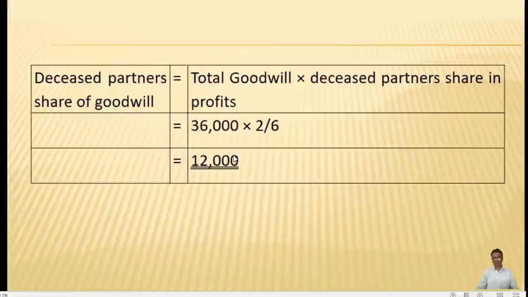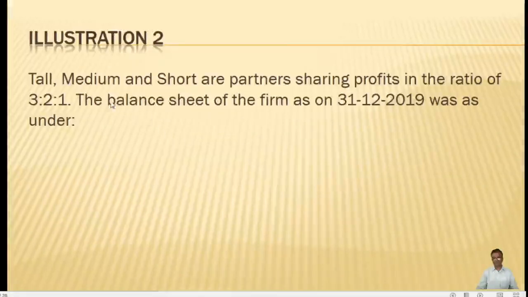Now in this problem, we need to find out the deceased partner's share of goodwill. The entire goodwill is not adjusted, but only the deceased partner's share of the goodwill is adjusted through the capital account of the remaining partners. So the total goodwill will be multiplied by the deceased partner's share of profit, which is given in the problem as 3:2:1.